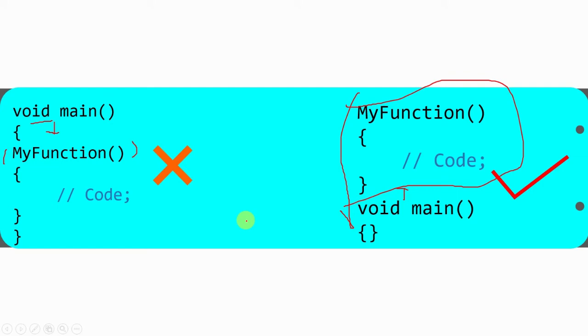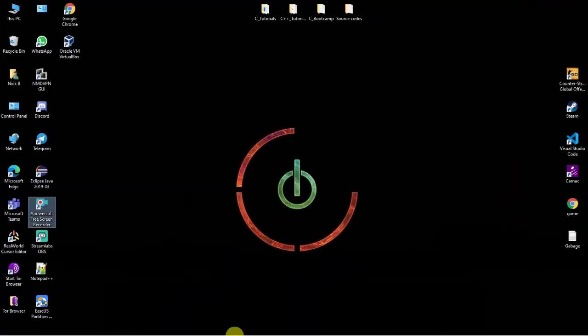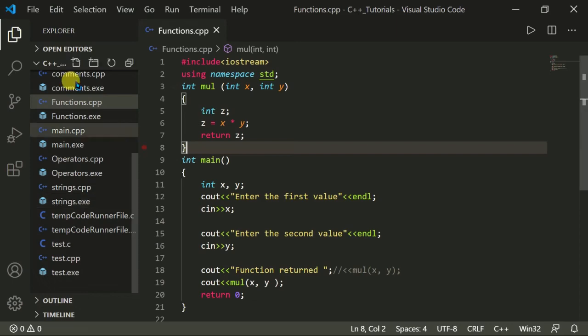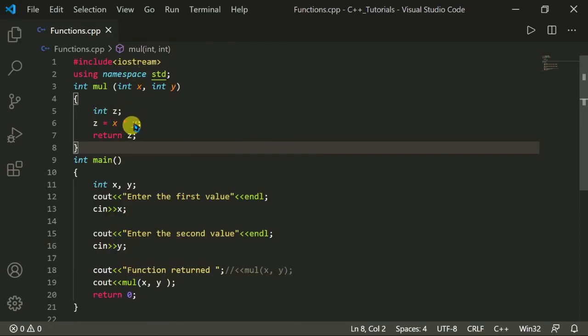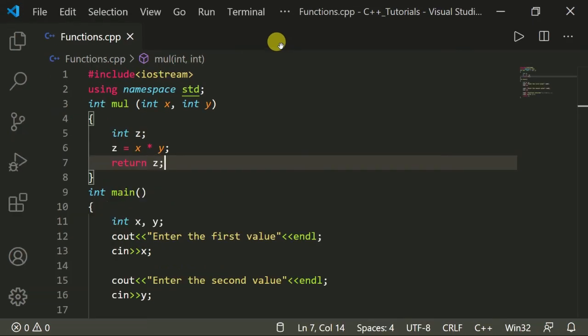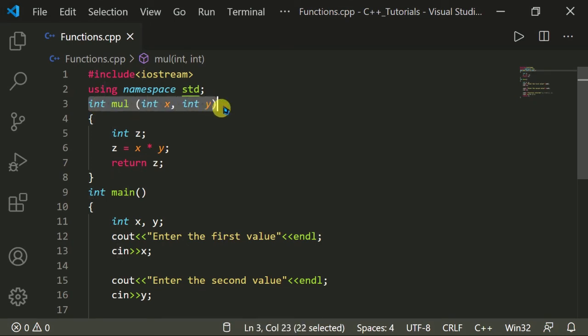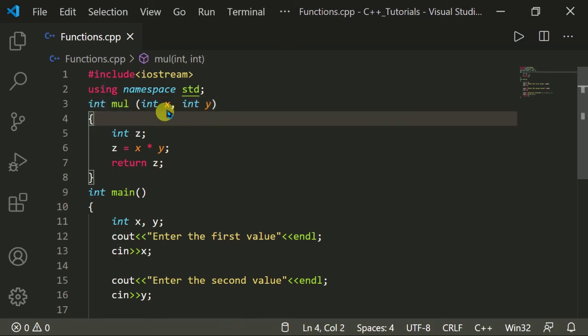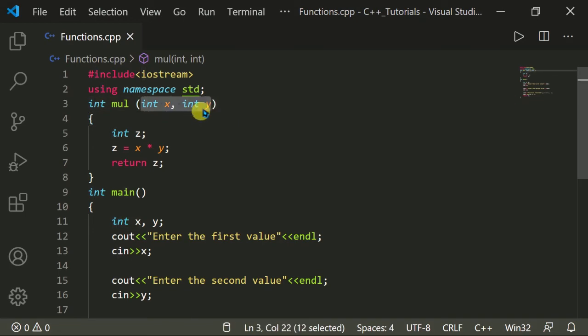I hope you understand this, so let me show you a program. It is the last program that we wrote in the last tutorial on function prototypes. Here is our function, mul, for multiplication, and we have two arguments inside the function, integer x and integer y.